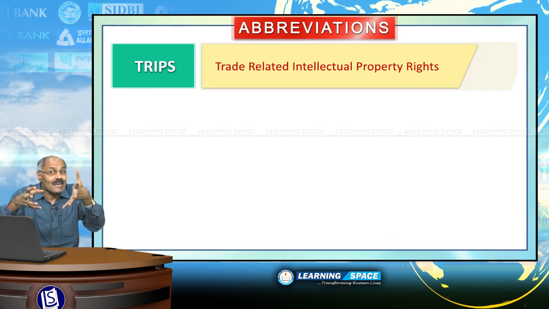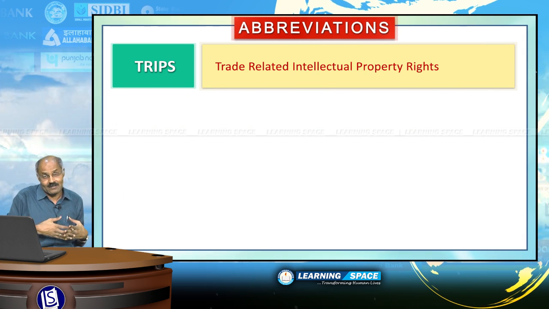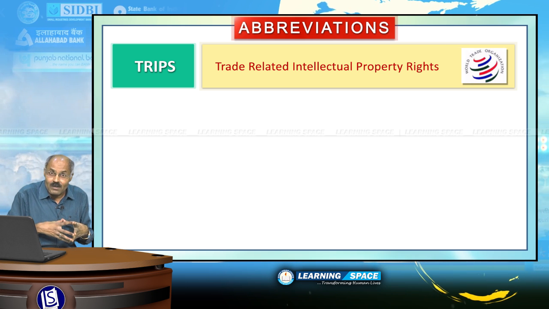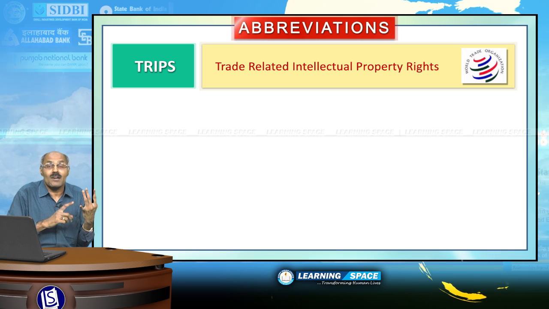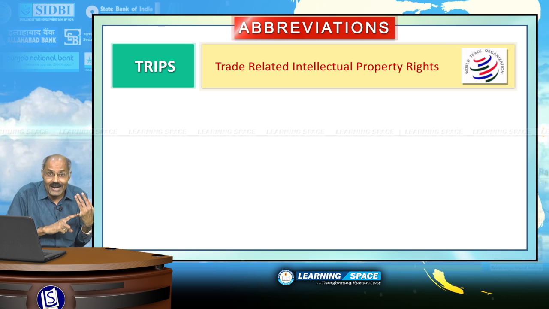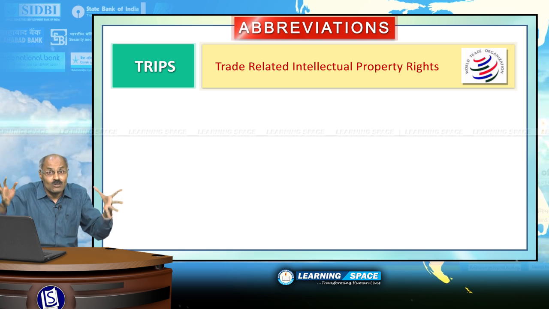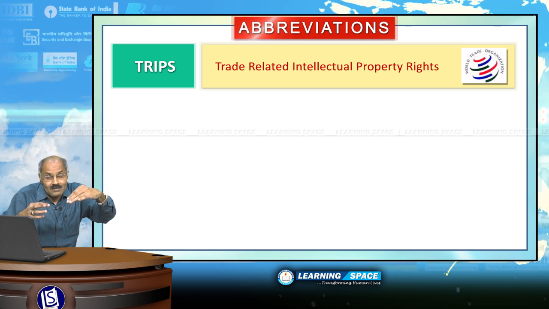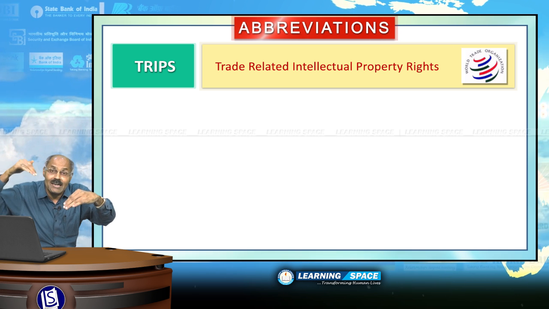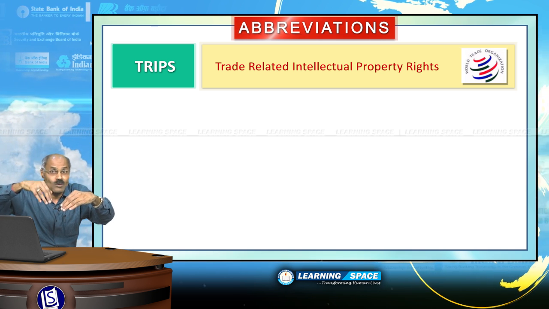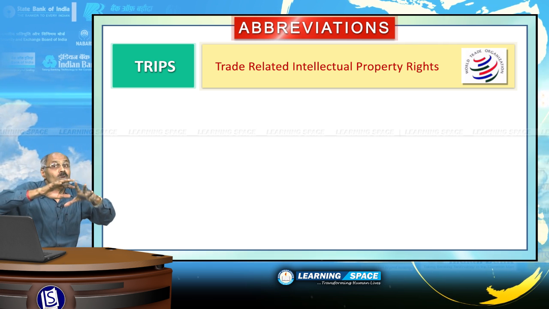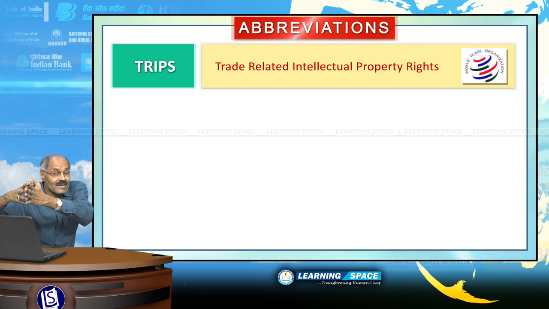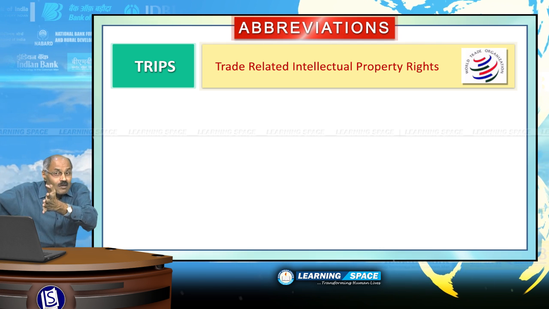TRIPS, trade related intellectual property rights. This pertains to World Trade Organization. What is intellectual property? When you go for copyright, when you go for patent, these are called intellectual property rights. You invented something, then you will definitely require intellectual property right because it is your own invention. So, TRIPS pertains to trade related intellectual property rights and it pertains to World Trade Organization.